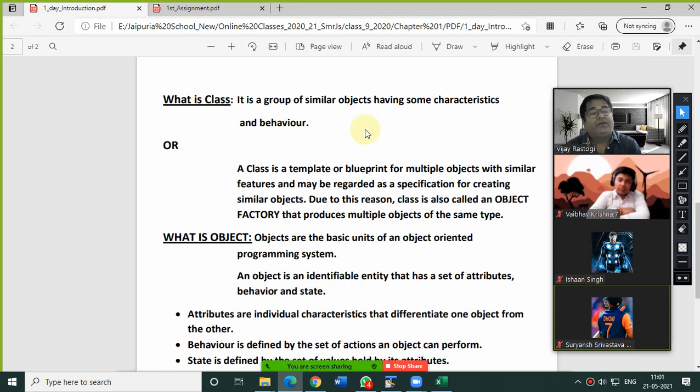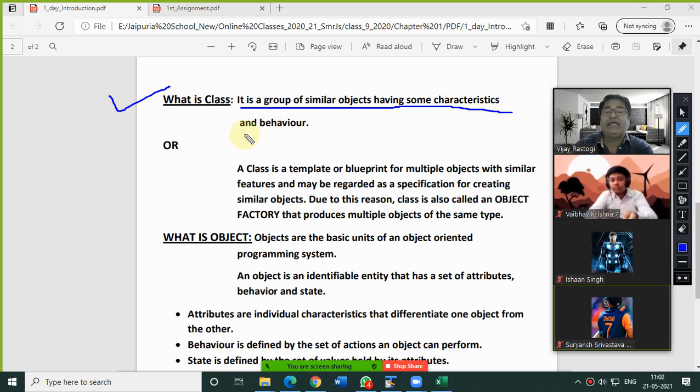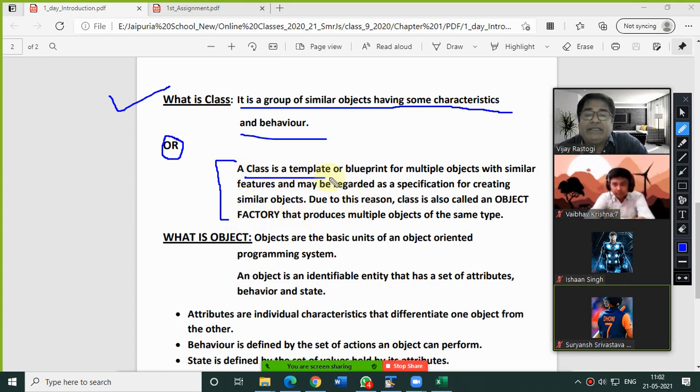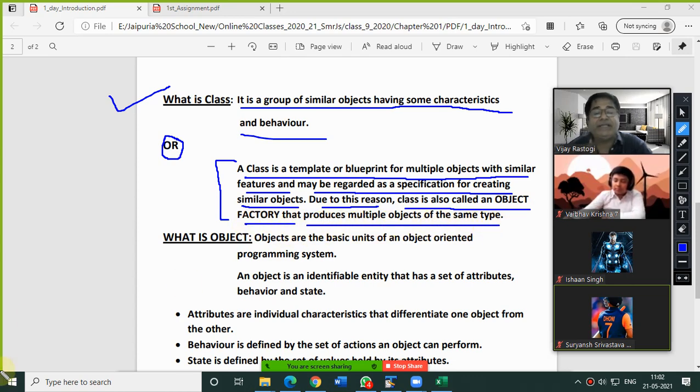So now we will discuss what is class. These definitions you need to copy in your notebook, everybody. Class is a group of similar objects having some characteristics and behavior. One more definition: a class is a template or blueprint for multiple objects with similar features and may be regarded as a specification for creating similar objects. Due to this reason, class is also called an object factory that produces multiple objects of the same type. Please try to understand.